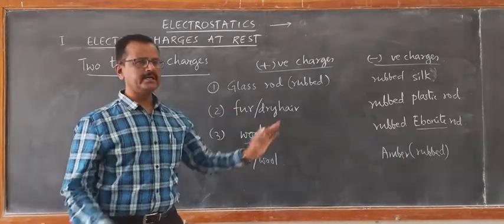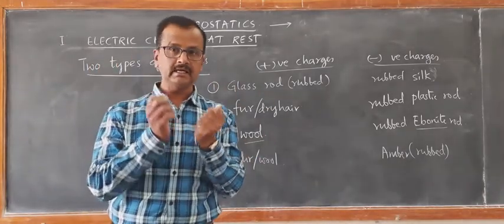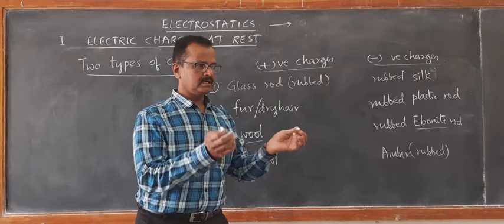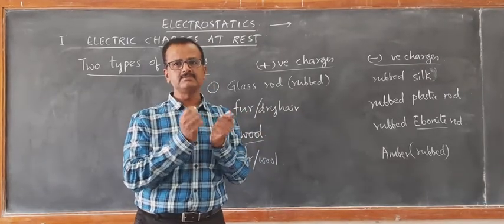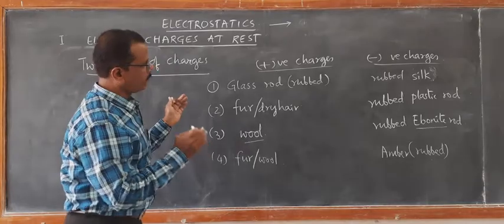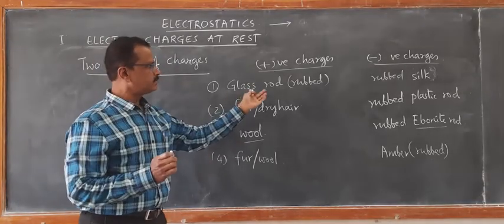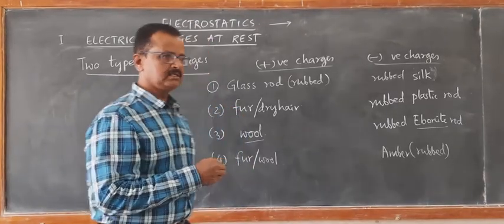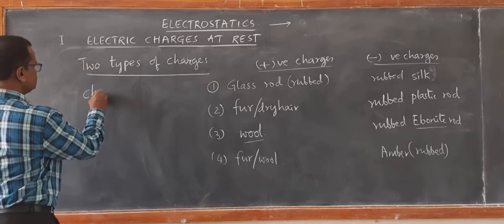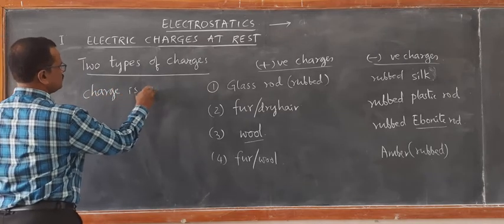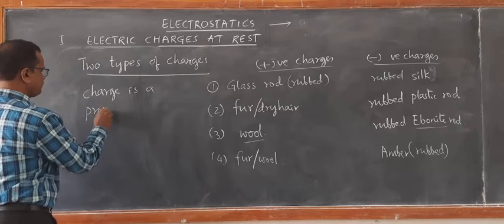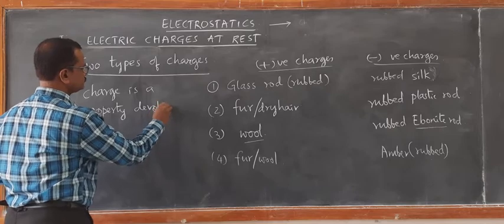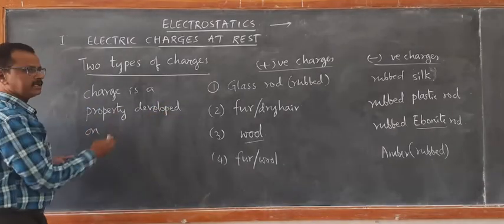Before they are rubbed, they did not possess this property of attracting light materials. After rubbing, the property of pulling light materials is observed. It means that after being rubbed, these materials are found to possess charges. Then what do we mean by charge? That's what I said just now. Charge is a property developed on a material, on a matter.